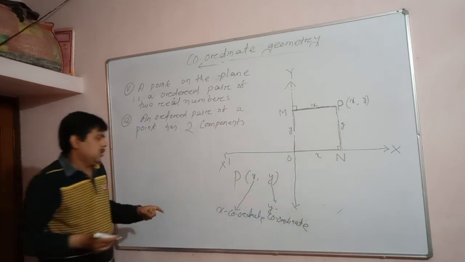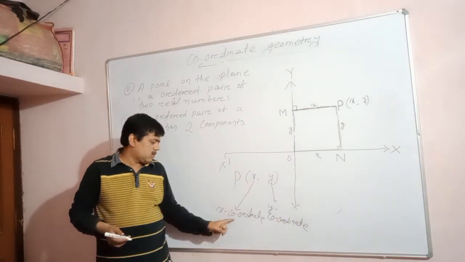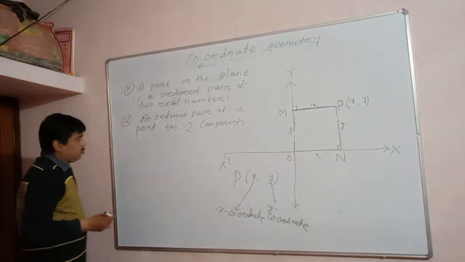Understand or not? So the first component of an ordered pair is known as the x-coordinate, and the second component is known as the y-coordinate.